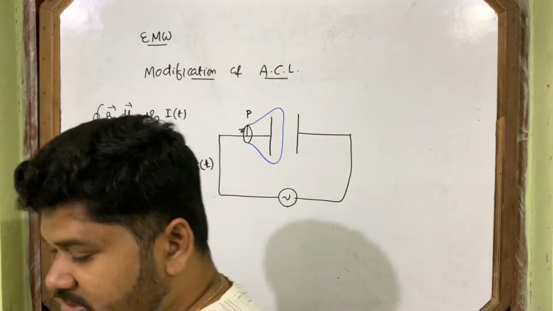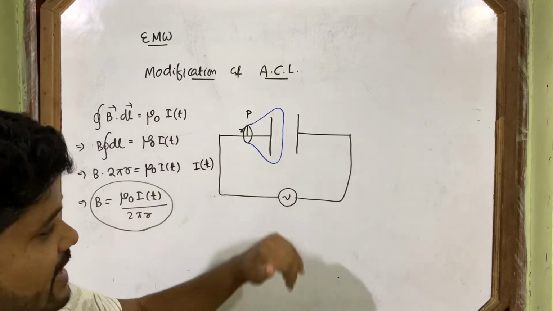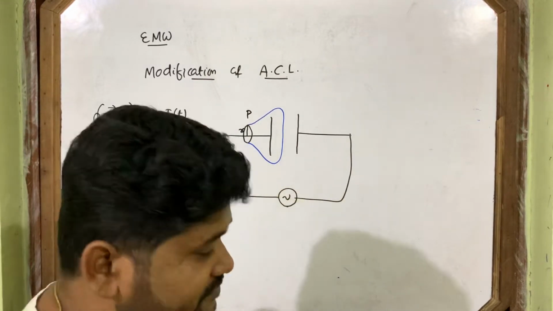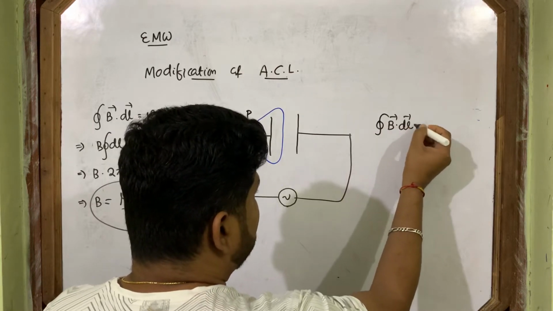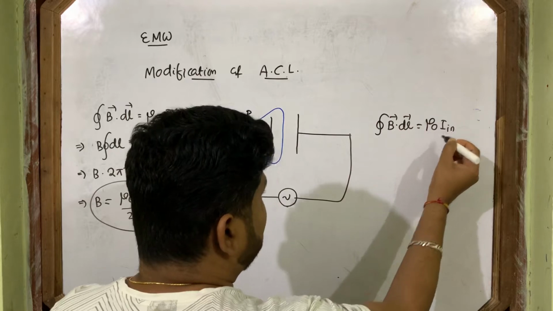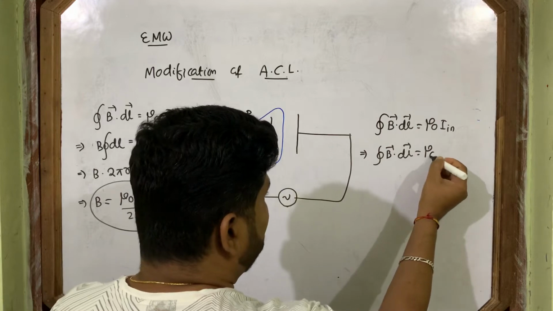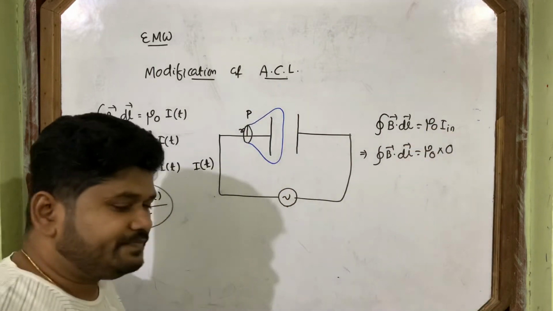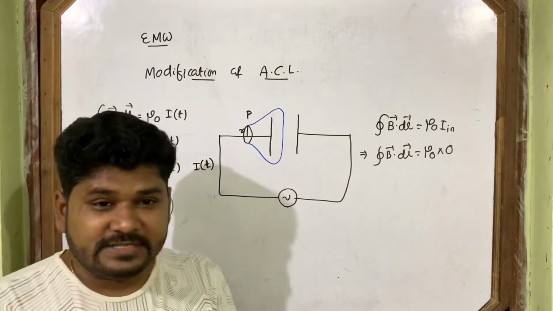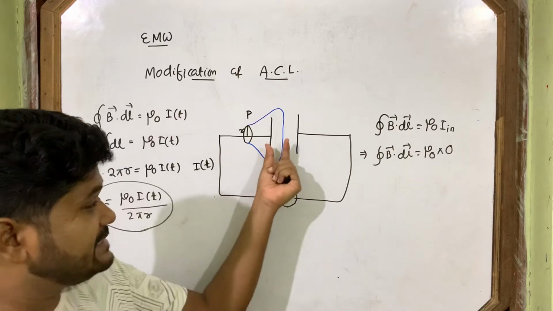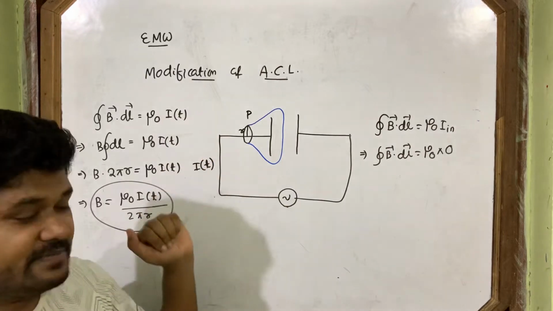I just change the loop. If we change the loop and again apply Ampere circuital law, B dot dl equals mu naught I enclosed. So this is B dot dl equals mu naught into 0, because no current passes between the two plates of the capacitor. The current only passes in this way.